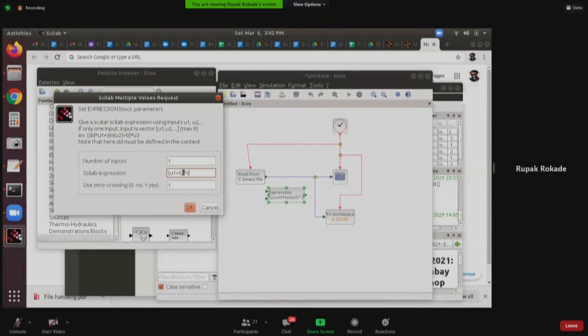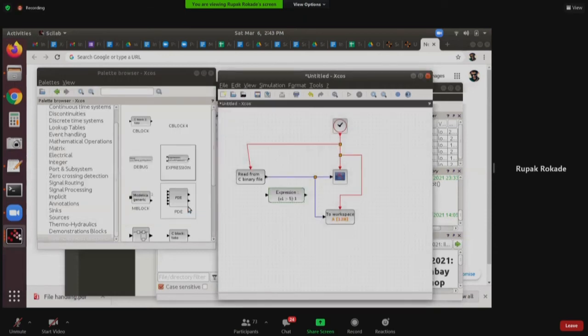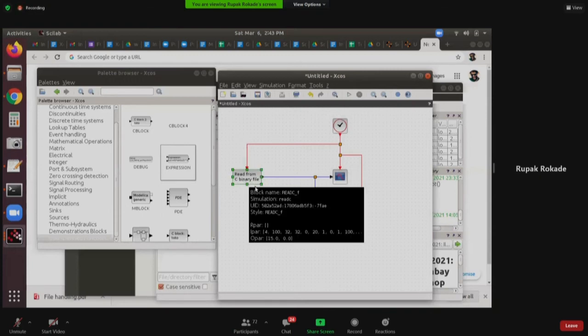Imagine initially this is 0, and then as soon as it becomes 1, it is 1 into 1. I can even choose not to write that, but I'm just writing it for simplicity. U1 greater than 5 into 1 is my condition. So I'm basically watching the input to cross the value 5.